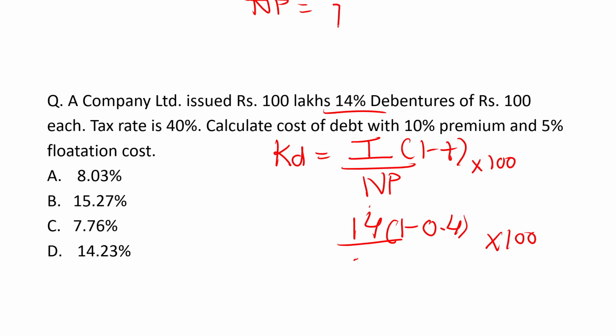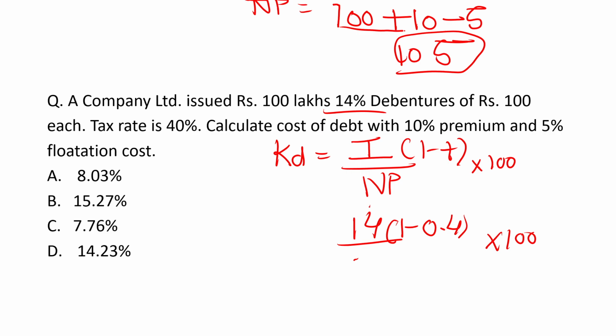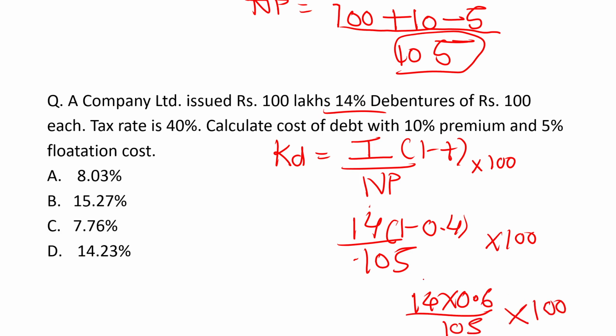First of all, you have been given 100 as the face value, and it says the debt is issued at a 10% premium. So first you add the 10, and you subtract the 5% flotation cost, the 5. So this 105, whatever you get after solving this, is your net proceeds. After solving, you get 0.14 into 0.6 by 105 into 100. So the right answer which you will get is 8%.